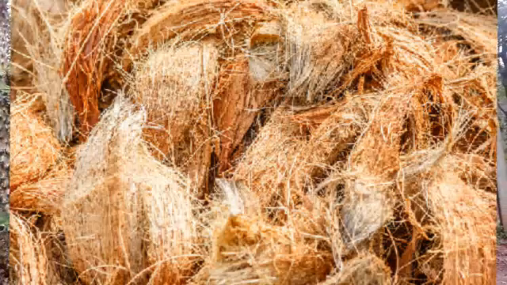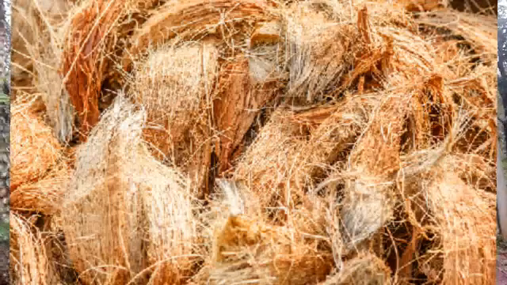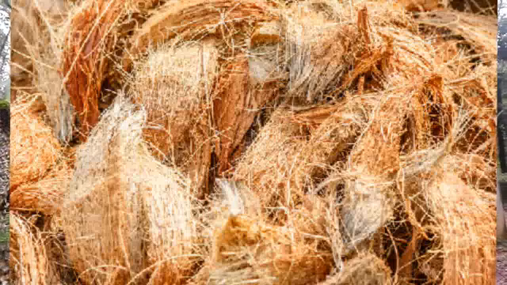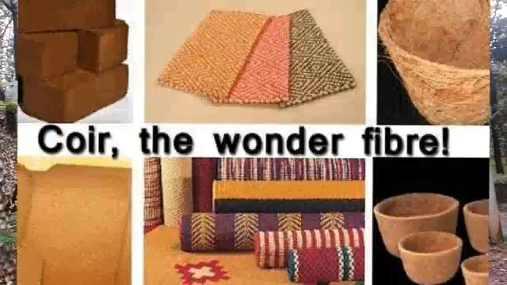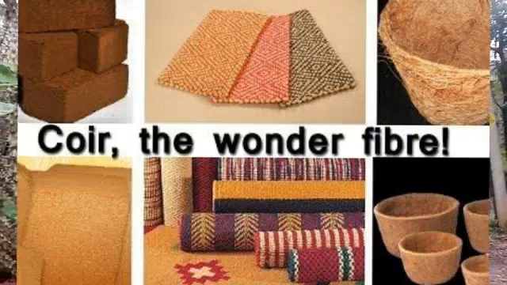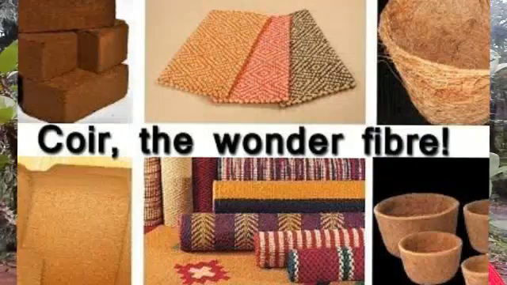These fibers are soaked in water and beaten to extract or separate the fibers, and these fibers are used for making different items like mats, ropes, bags. These are the uses of coir products.